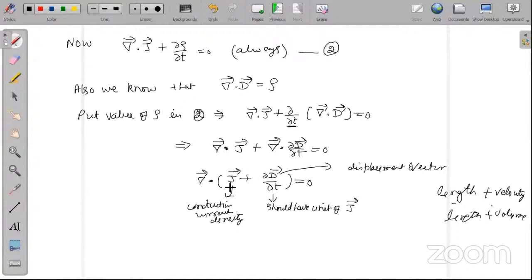Now there is a plus sign. If this is current density, what should this quantity be? It should also be current density. Now this current density we already know. What is the source of this current density?